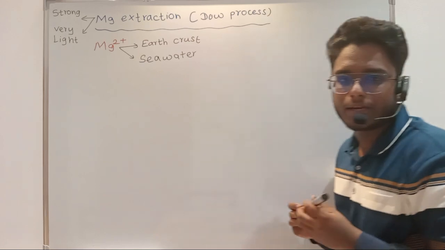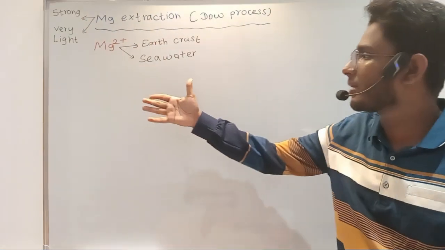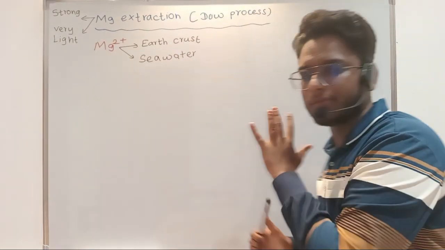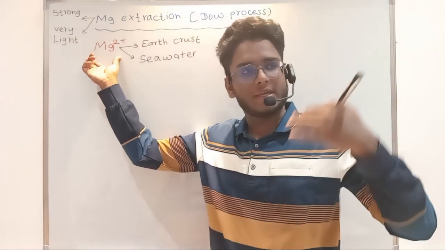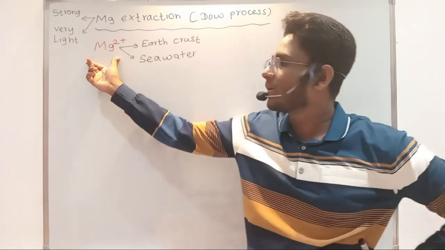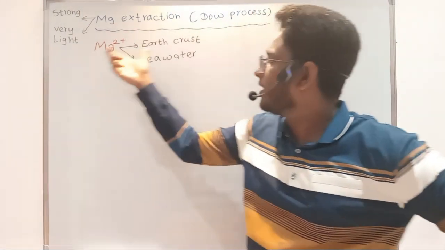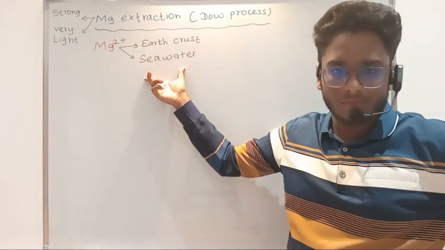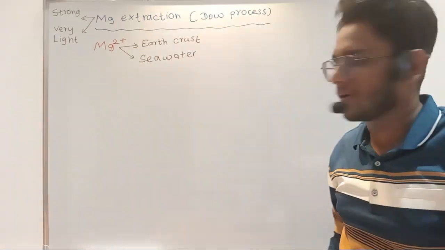So let me repeat again. Why do we extract magnesium? Because we can't get magnesium metal naturally, but we can get magnesium 2 plus from nature. Now where can we find this magnesium 2 plus? We can find it inside the earth's crust and also in the sea water. These are the two places where you can find magnesium 2 plus naturally.